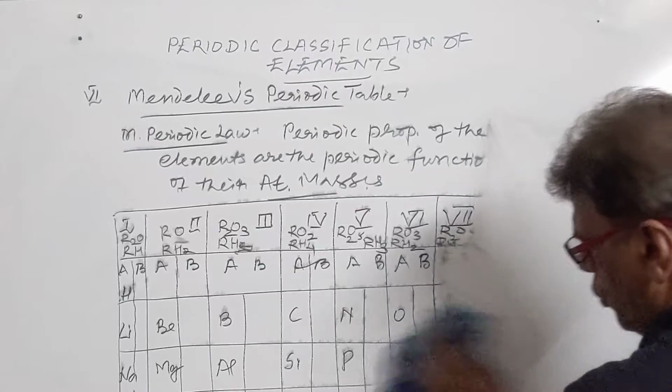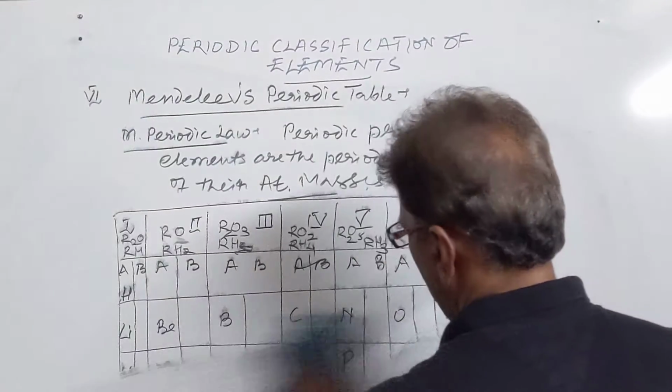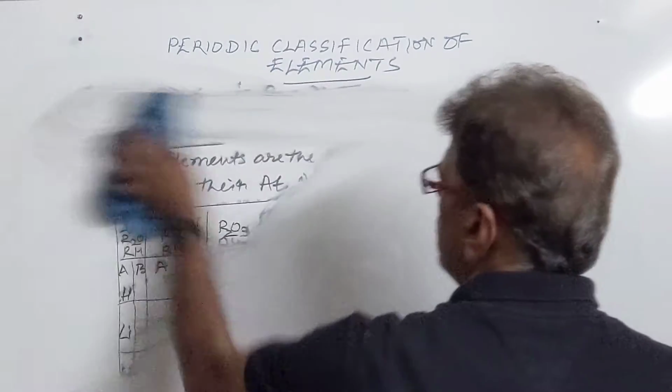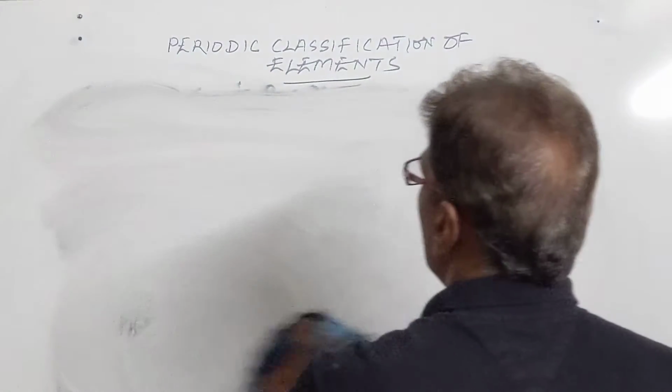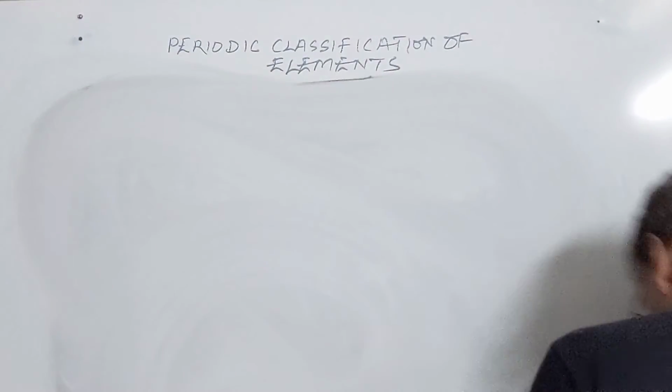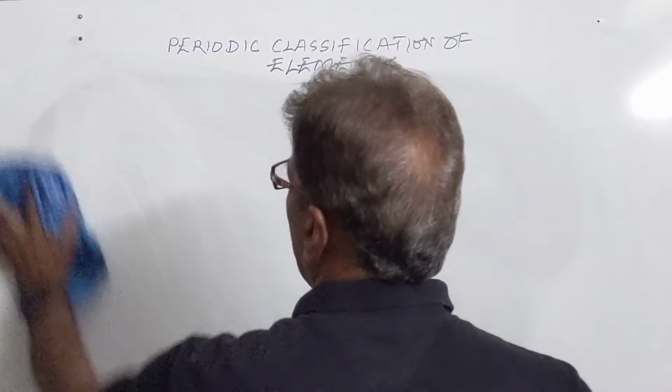And now we come to the other periodic table, which is now called the modern periodic table. But before doing that, let us do some activity from the 10th book.